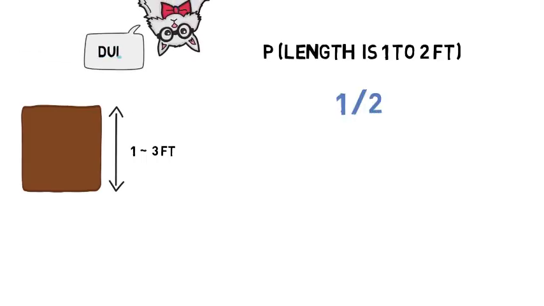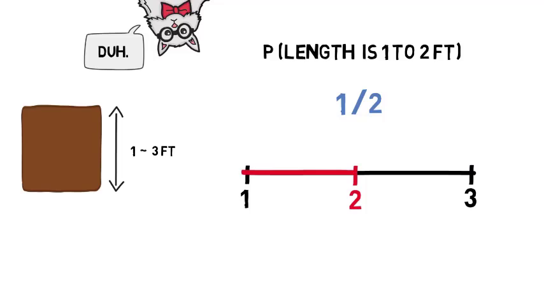The range of possible lengths for the edges is 1 to 3 feet. Imagine a number line from 1 to 3. The 1 to 2 range is half of that, so half of the possible lengths are between 1 and 2 feet. So far so good. But now here's the turn. We're going to ask the same question in different words, and we're going to get a different answer. How is that possible? Let's see.